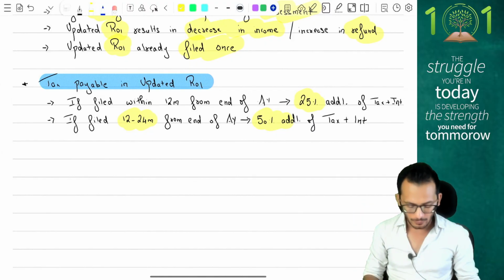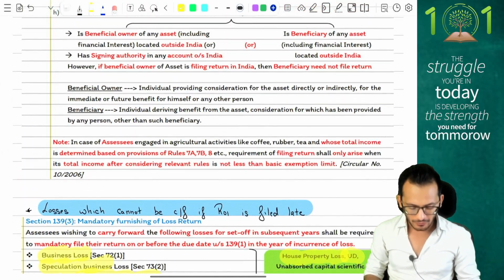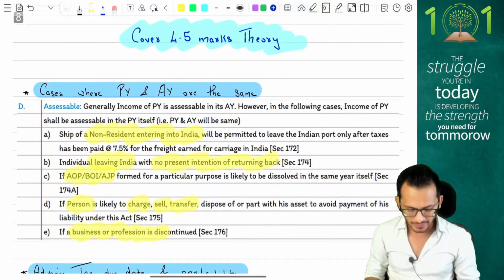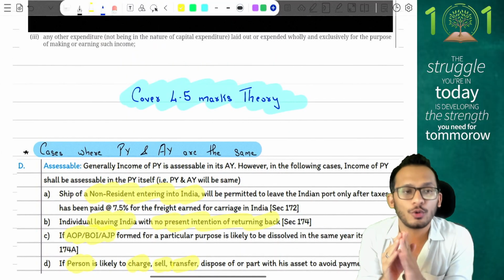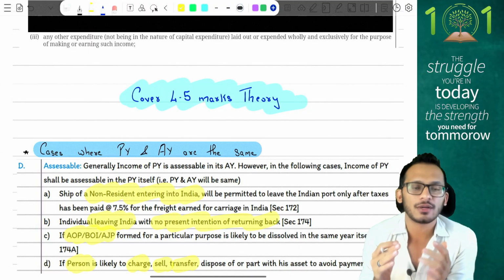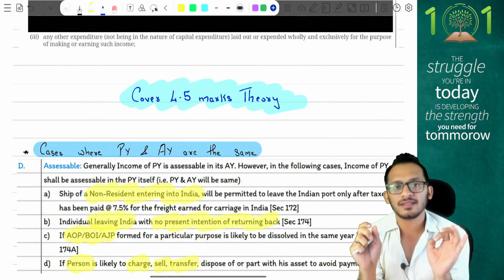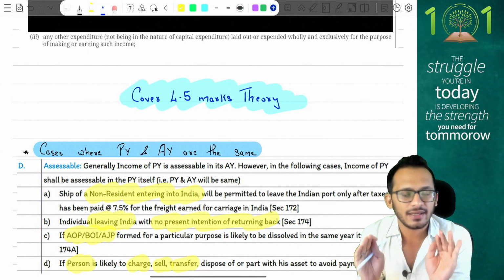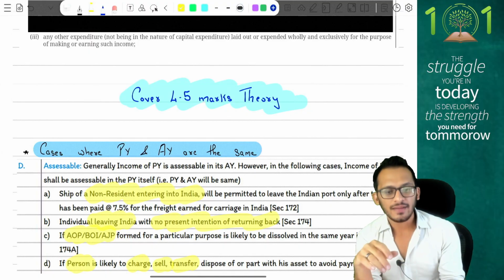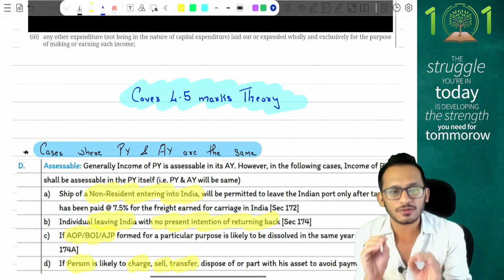So these are 1, 2, 3, 4, 5, 6 and 7, 8, 9 theory questions which I just want you to quickly go through before your exams so that you are understanding things a little better. And if any of these 9 questions comes, please take it up as an opportunity and write the answers very, very carefully. In the last 1 minute, I just want to give you some small hints and tips.